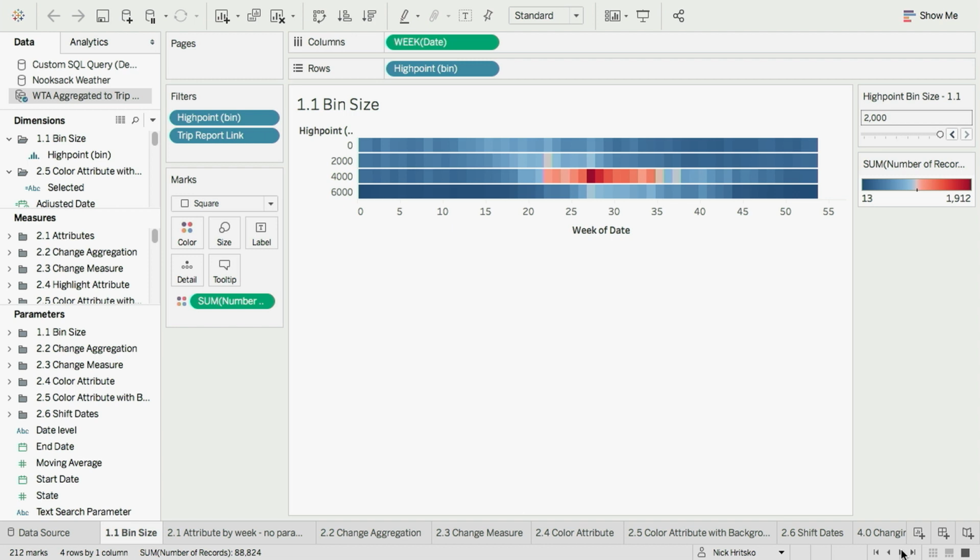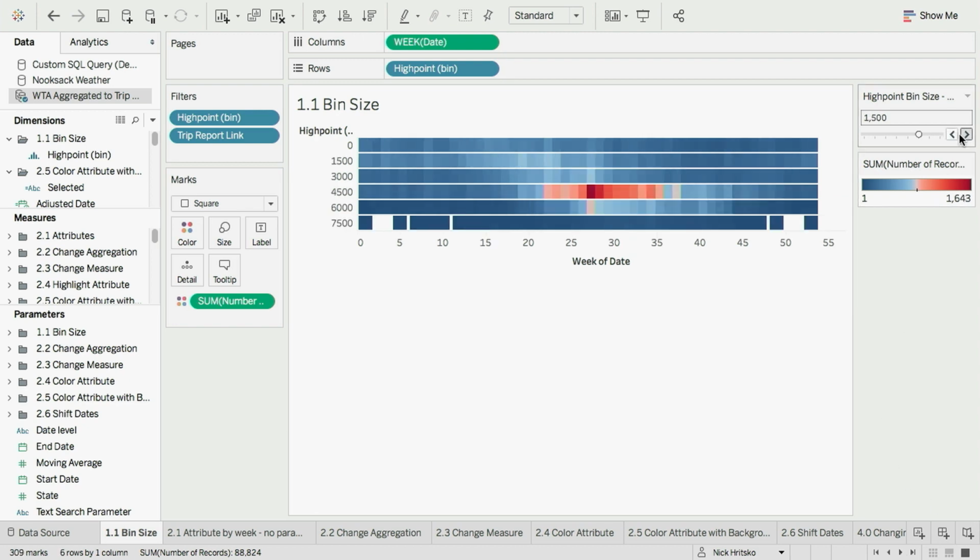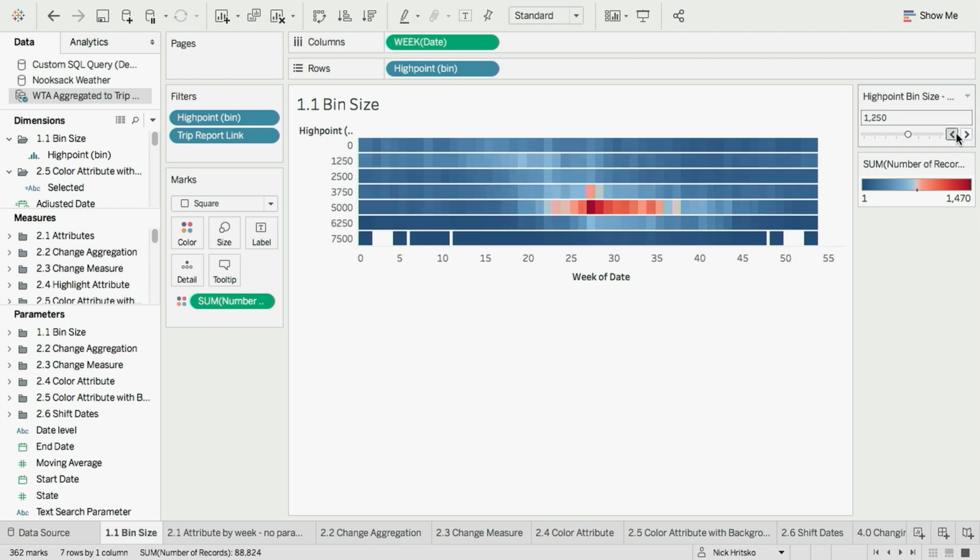Now, one of the things we can do with this data is to create these bins where we have, across the y-axis, bins of 2,000 feet of elevation. But if we can adjust those bins, you might see additional details pop out of view. So as we sort of increase this granularity, you start to see there's actually another little peak out here in the fall as people are going and looking at fall colors.